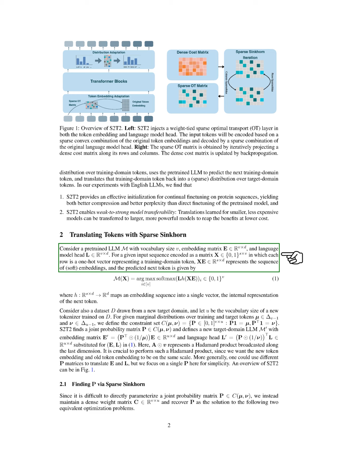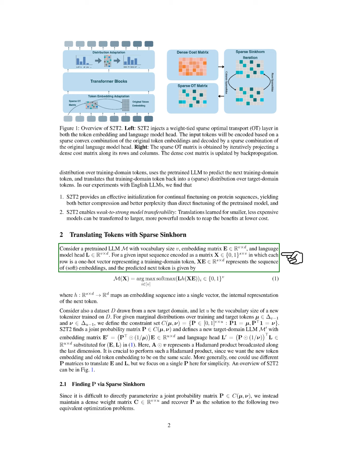In this section, we explore how to find a joint probability matrix using a method called Sparse Sinkhorn. Since directly working with this matrix can be challenging, we maintain a dense weight matrix and derive the joint probability matrix as a solution to two equivalent optimization problems. One of these problems is known to produce sparse solutions. We note that our weight matrix is defined by two convex sets, which allows us to solve these problems using an iterative method similar to Dykstra's projections, ensuring convergence.